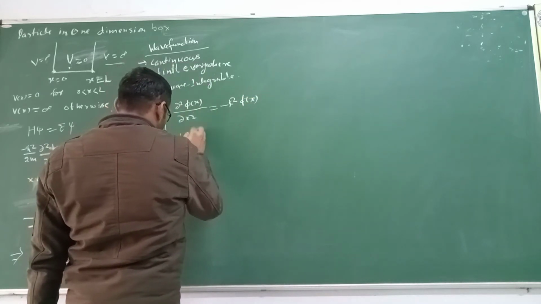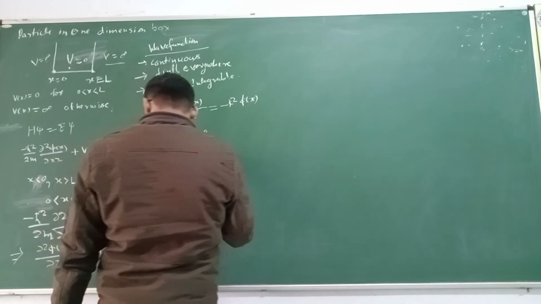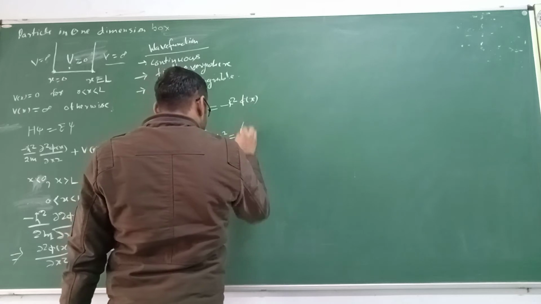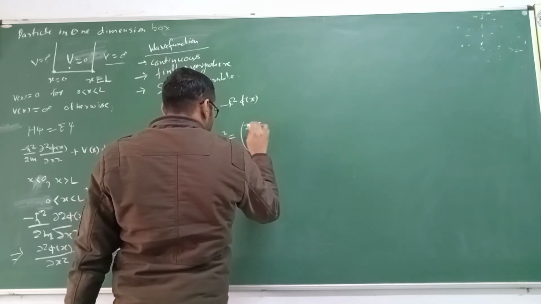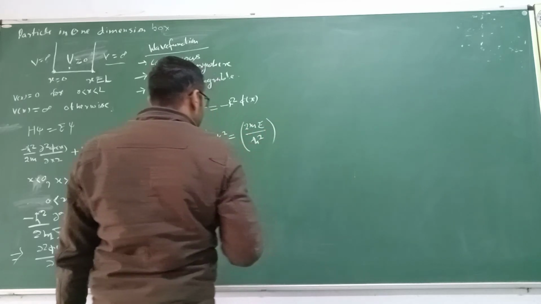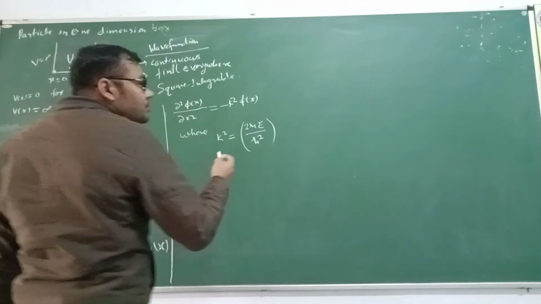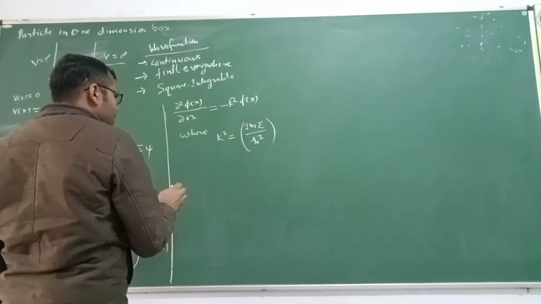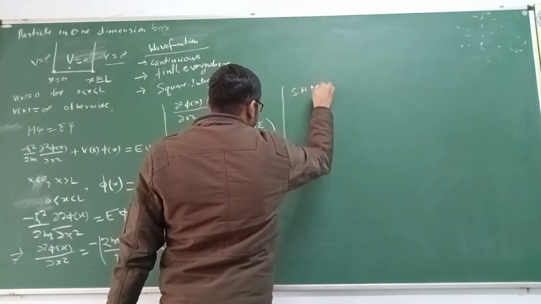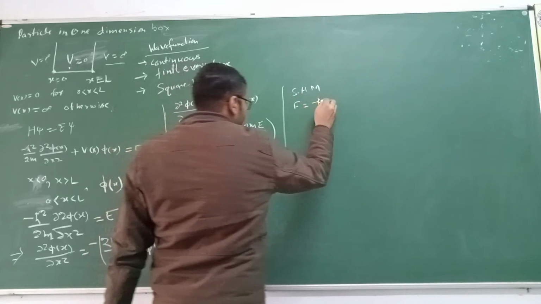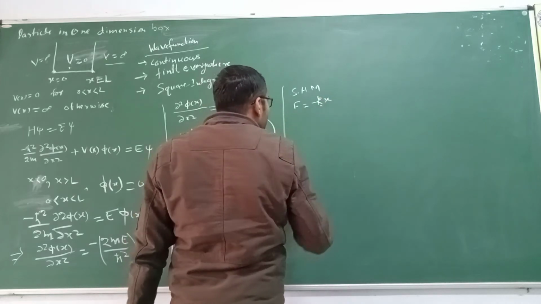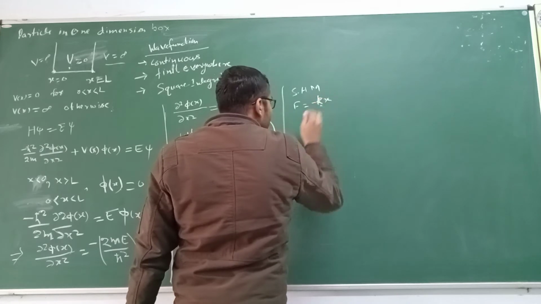So here k square equal to 2mE upon h cut square. This value we have considered. Now, as we know, the solution of simple harmonic motion has the force equal to minus kx. This is a different k than this, so I have just written this small k.